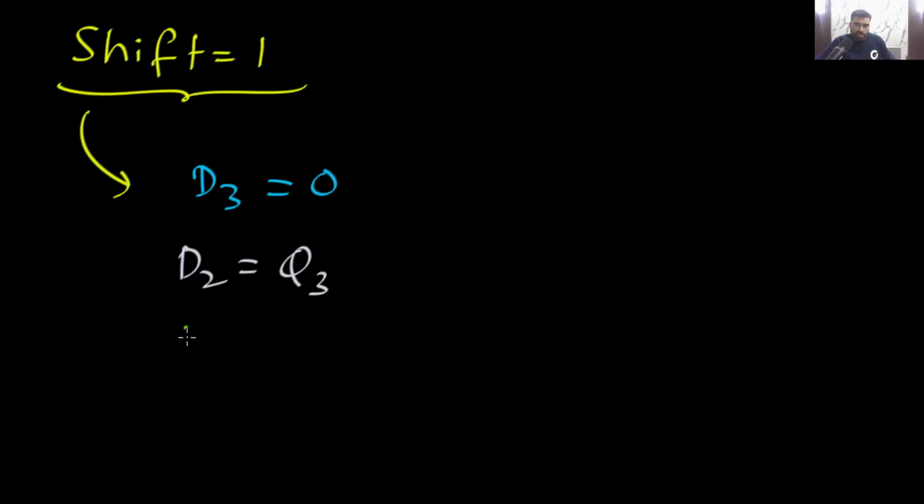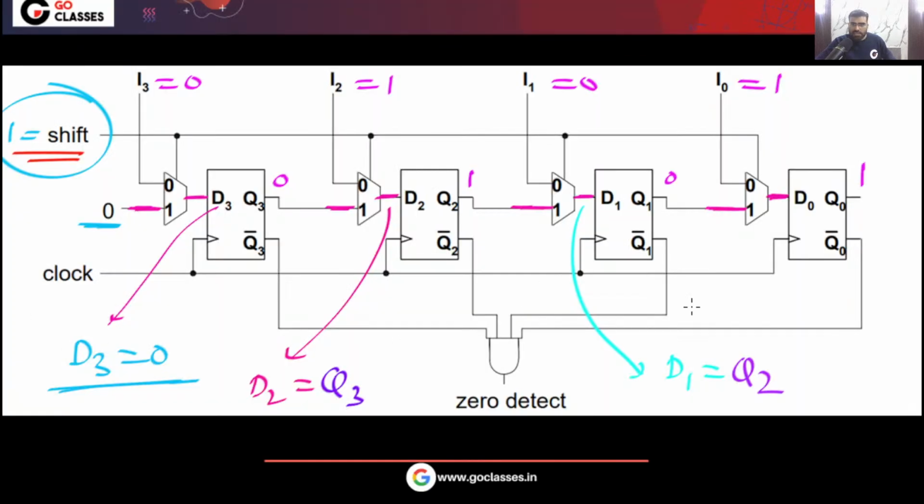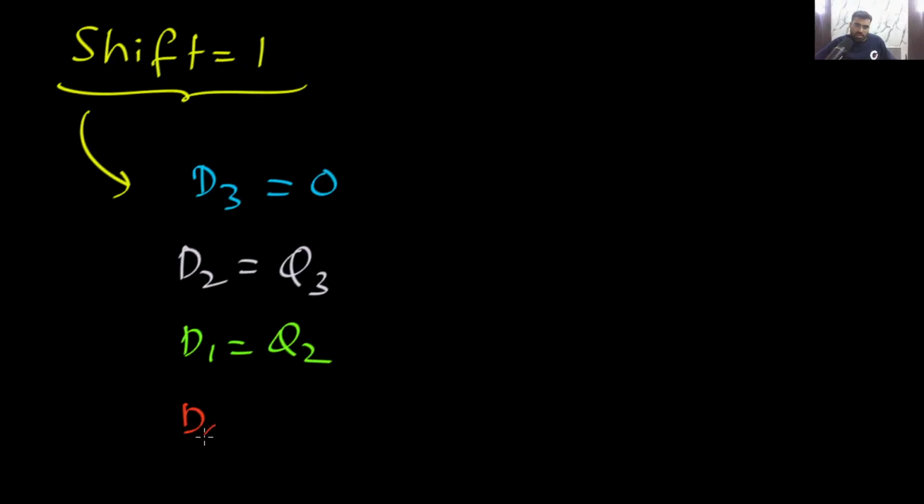And what will be D0? D0 is basically Q1. So these are the things that happen when shift is equal to 1.